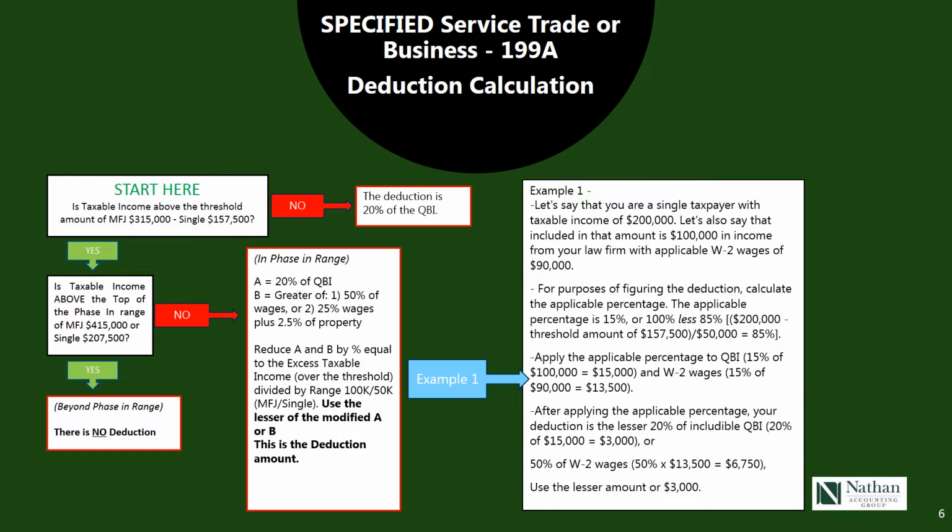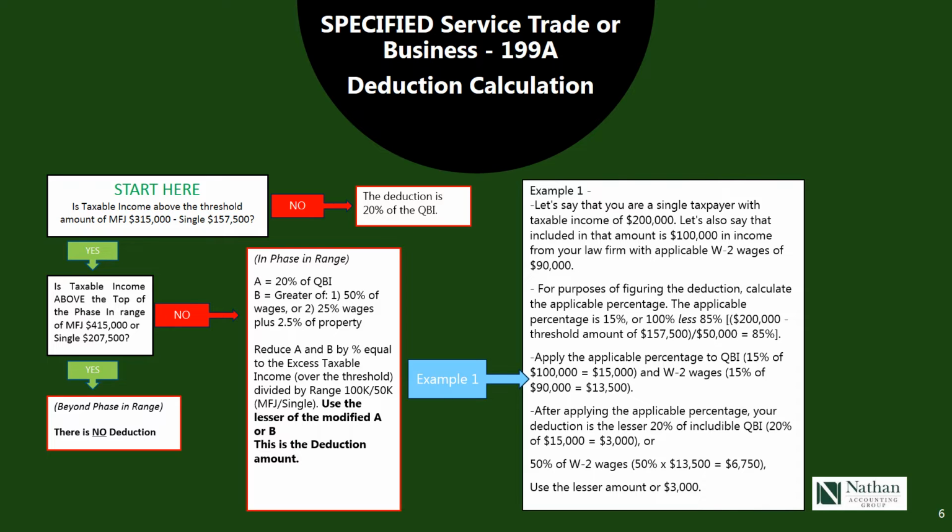So once we have the applicable percentage, we apply it to both the QBI and the wages, and we take the lesser of the two. So just running through the rest of this example, we take 15% of $100,000, we come up with $15,000, and then we have 15% of $90,000, which is the wage test of the law firm, to come up with $13,500. So if we take 20% of the QBI, or $15,000, our deduction is $3,000.